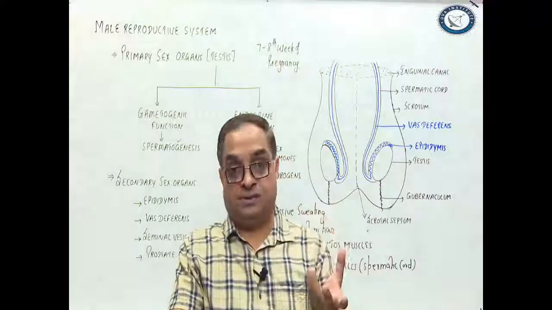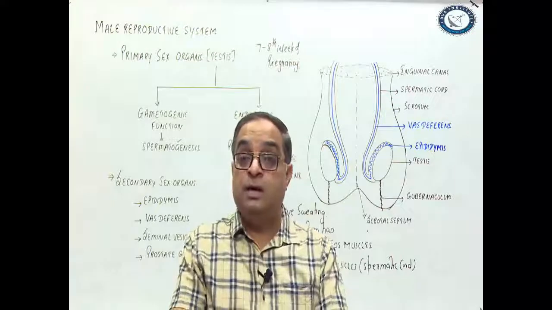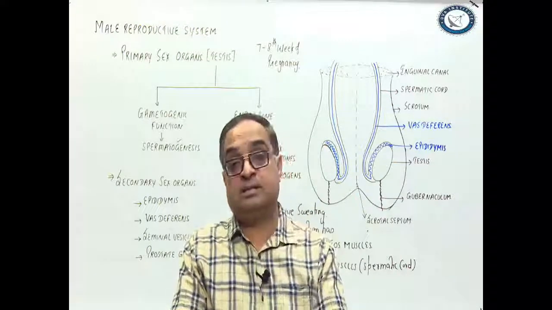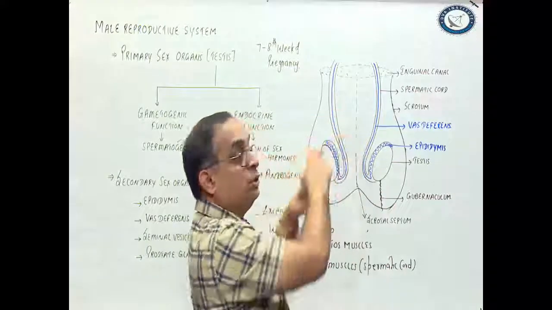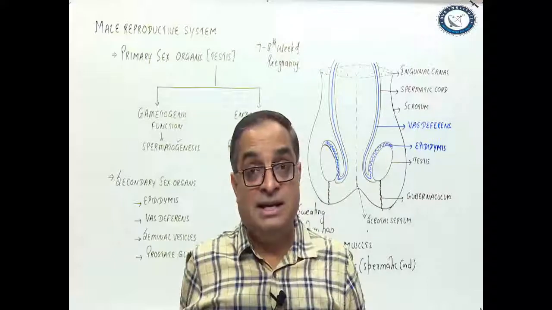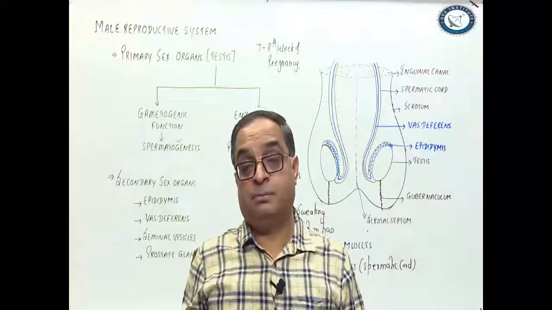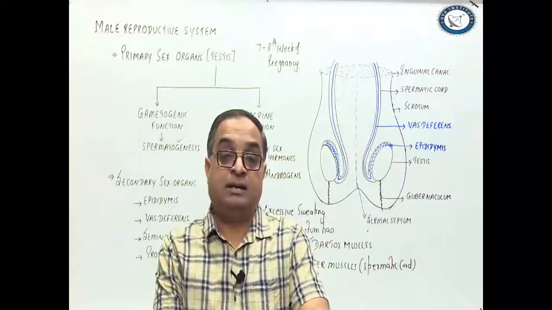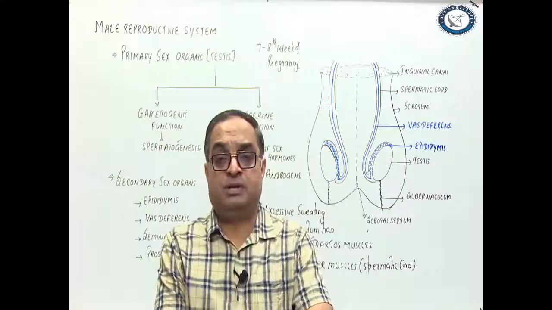These muscles relax. Relaxation of the dartos muscles makes the scrotum loose. Relaxation of the cremaster muscles then results in movement of the testes away from the abdominal region. So ultimately a favorable temperature is maintained in the scrotum because for healthy sperm production, the temperature should be slightly low, 2 to 3 degrees lower than the core body temperature.